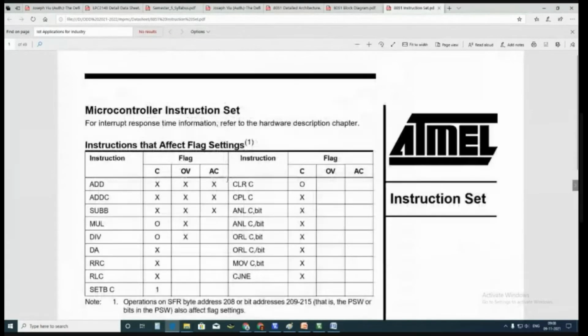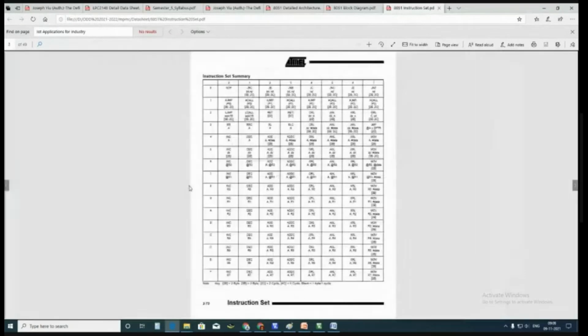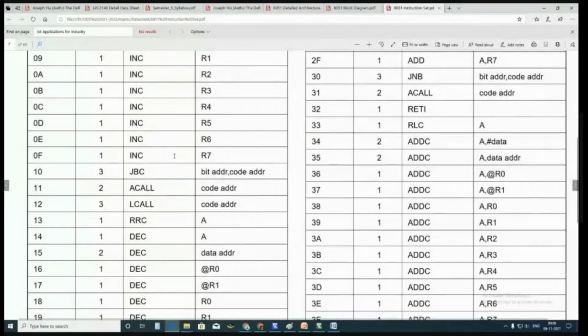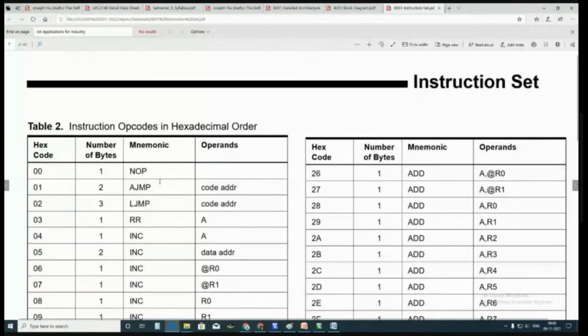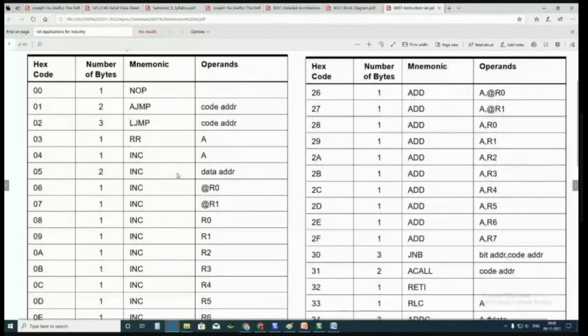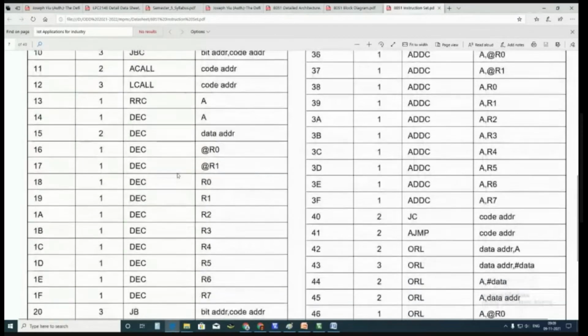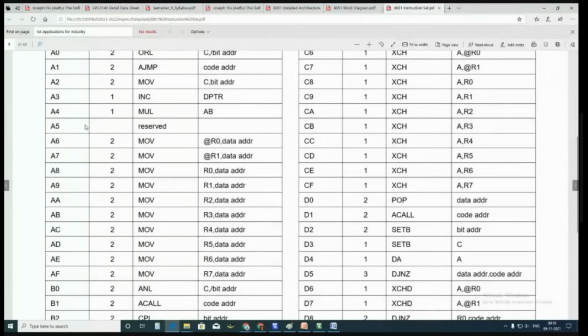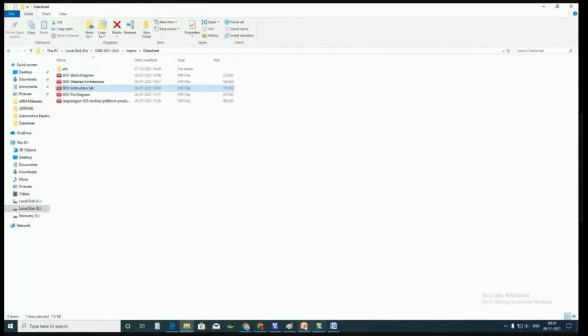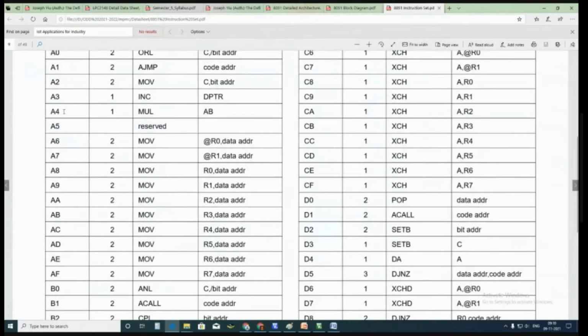When you go to the instruction set with respect to 8051, with respect to opcodes, from 00 the instructions start. 00 means no operation. And for every hexadecimal value, there is an operation, right? You can see A5 is shown as reserved. So when the opcode A4 is fetched, it goes to the instruction register. It decodes it. After decoding, the processor will understand I need to multiply the content of A with B.